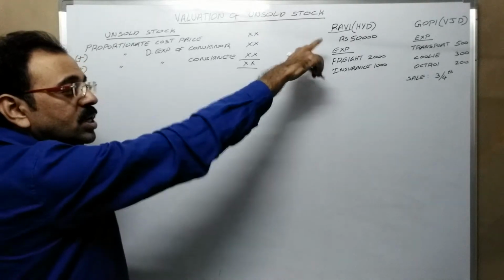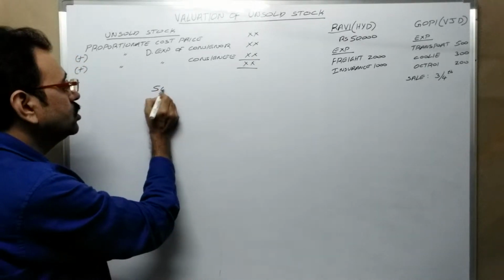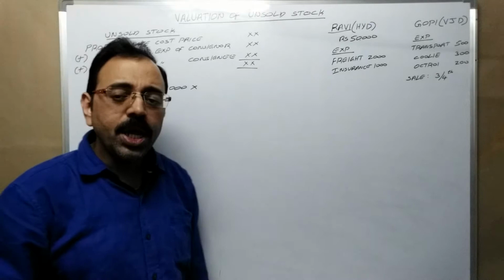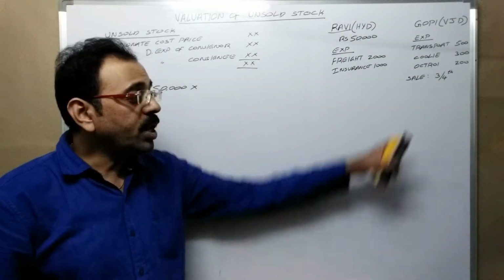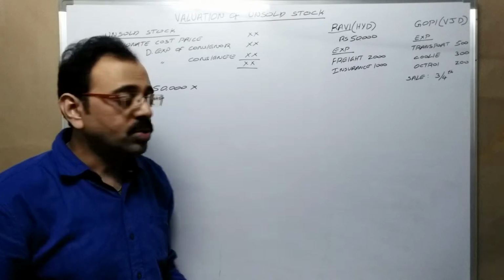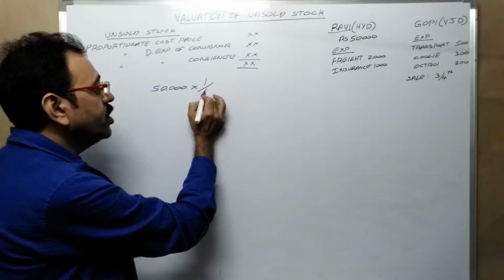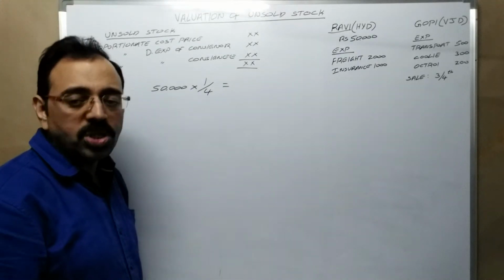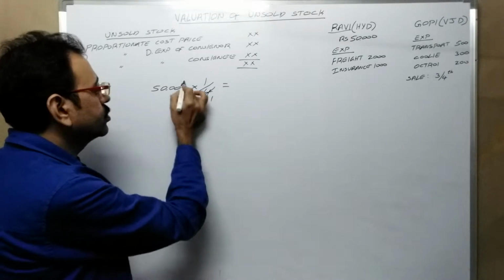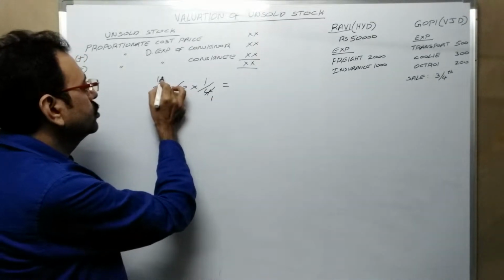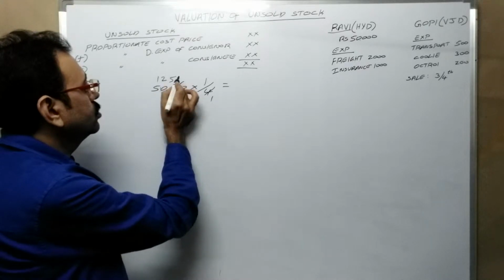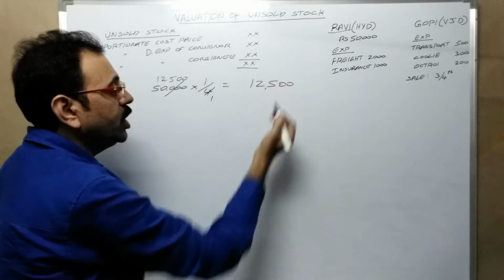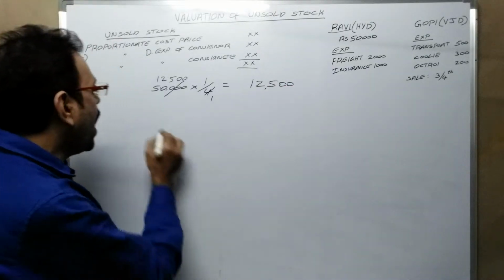Total goods cost is 50,000 rupees. Then, how many goods cost price we need? How many are unsold? 1/4. So, 1/4 of 50,000 becomes the cost price of unsold stock, which is equal to 12,500 rupees. To this, add